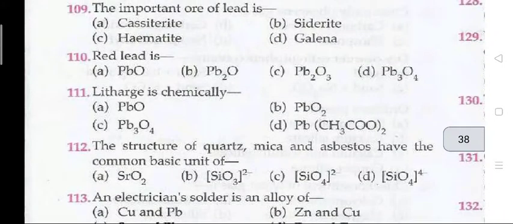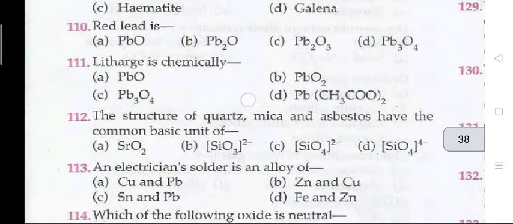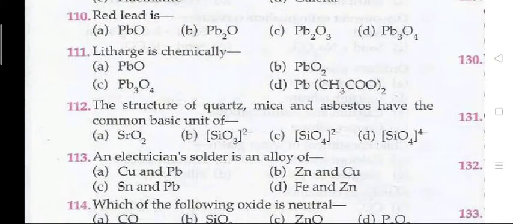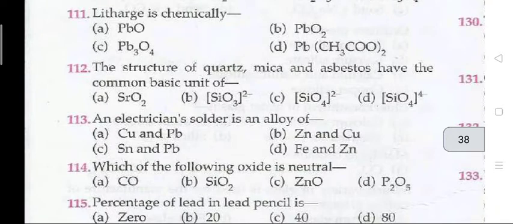The important ore of lead is D, galena. Question 110. Red lead is D, that is Pb3O4. Next question 111. Litharge is chemically A, PbO.